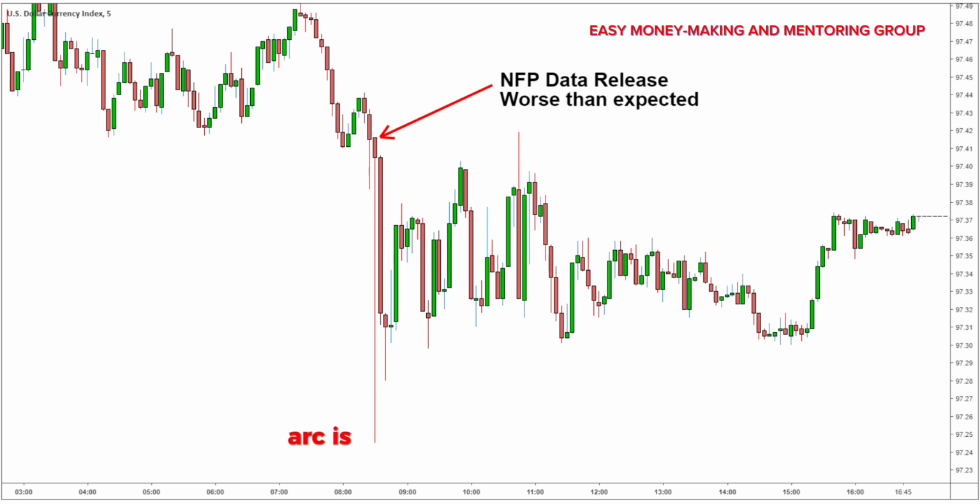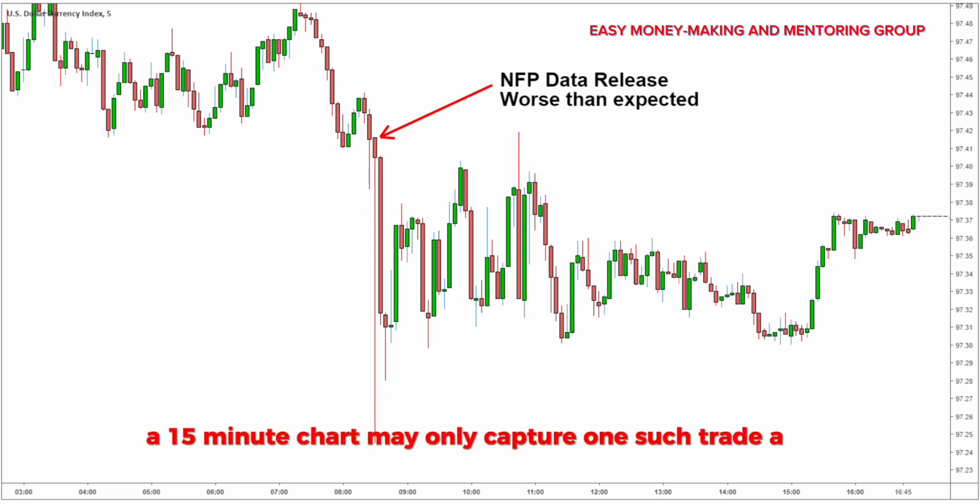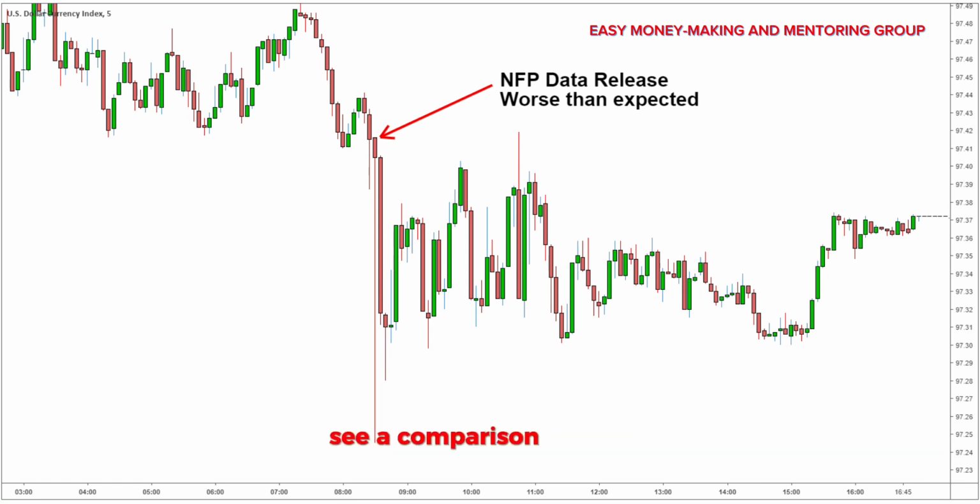R is a good way to compare risk and profit across strategies. Simply put, if risking 1% of the account per trade, making a 3R profit adds 3% to the account. A 15-minute chart may only capture one such trade a day in a 1 or 2 hour trading window. See a comparison of which day trading time frame is best for you here.